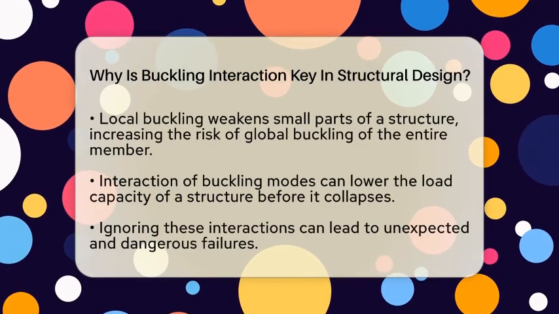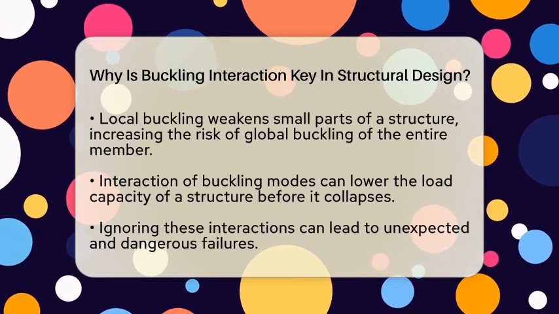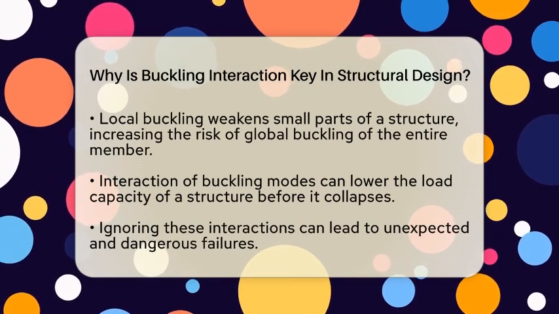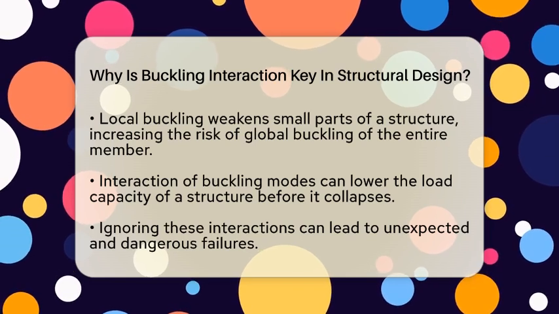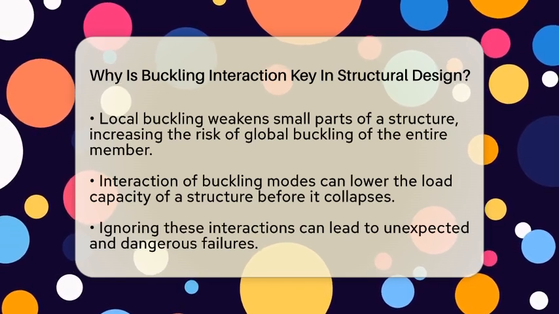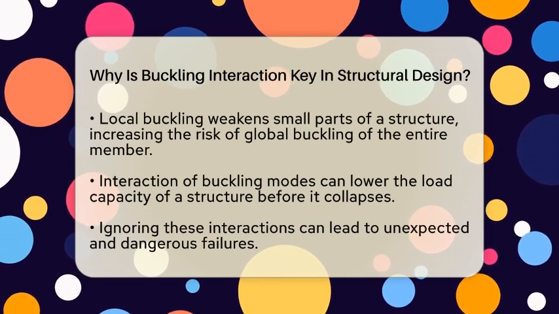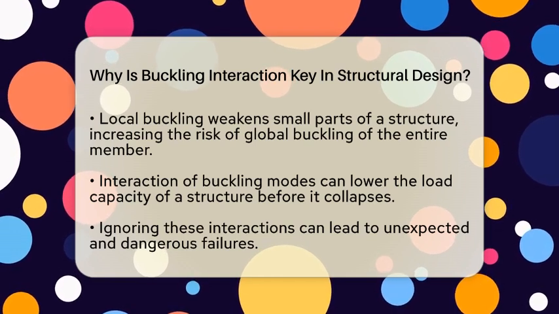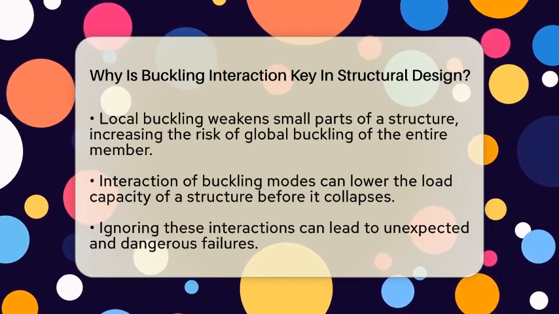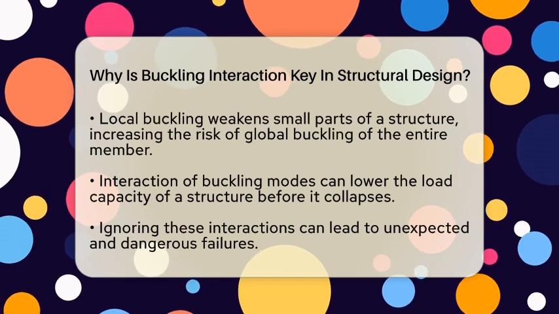For example, local buckling occurs when small parts of a cross-section, like a flange or web, deform first. This weakens the entire member, making it more prone to global buckling, which involves the entire structure bending or twisting. When these modes interact, they can lower the load the structure can carry before collapsing. Understanding how these failure modes combine is essential because ignoring their interaction can be dangerous.